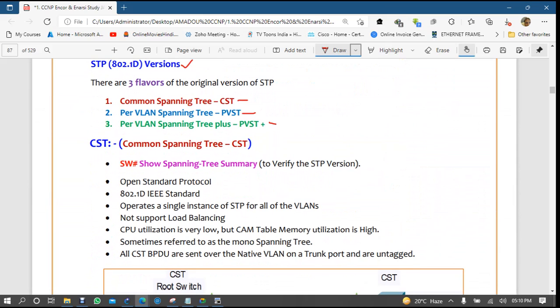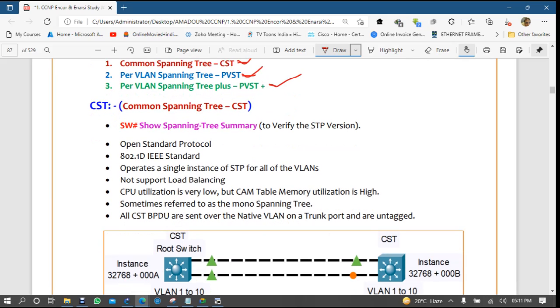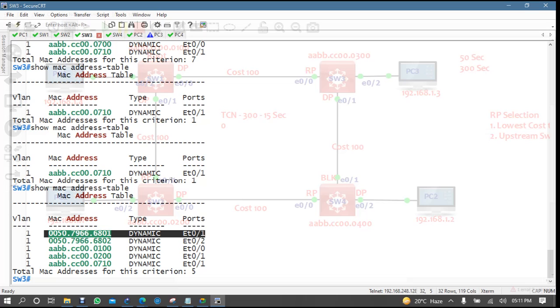Okay, so now here it's a common STP. What we were learning about common STP, now we will be learning about PVST, then we will be comparing with PVST plus. So if we are comparing with common STP, to check which STP version we are using or our switch is supporting, you can type here this command, remember,